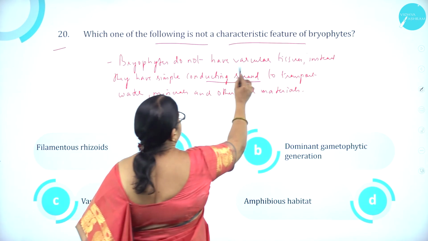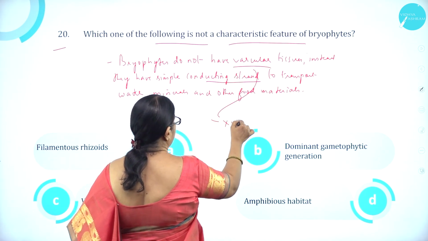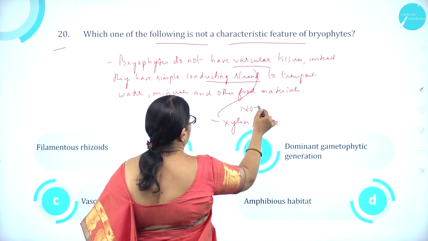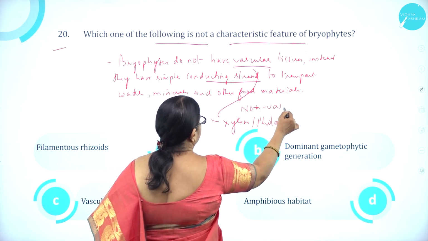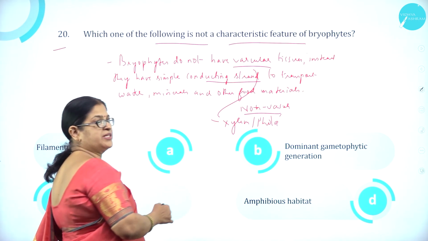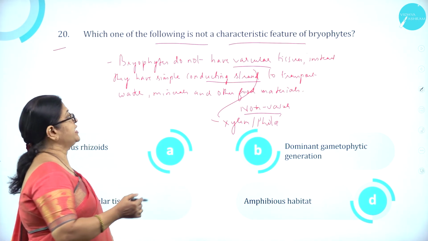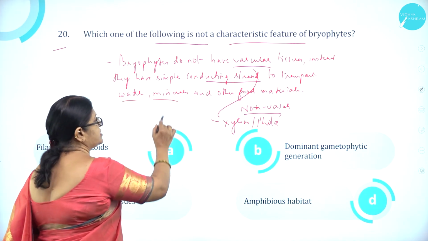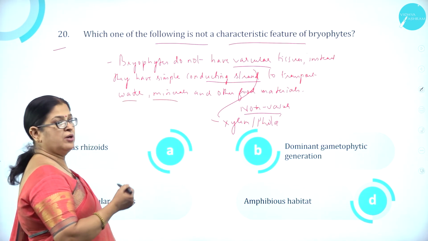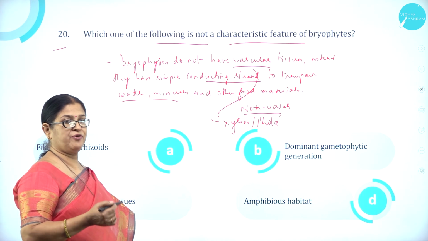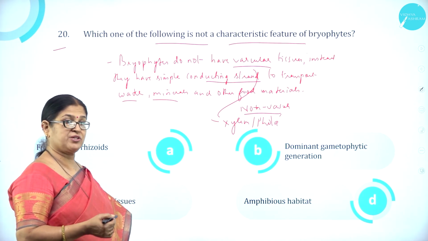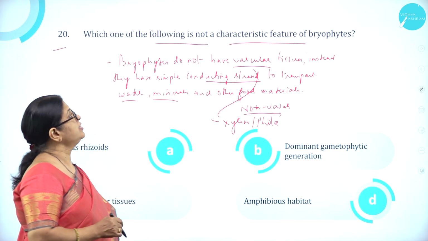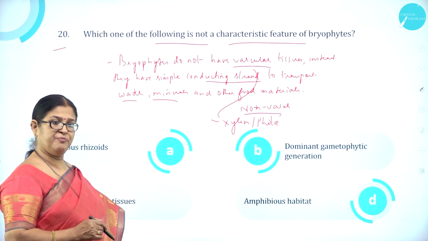So what are vascular tissues? Namely xylem and phloem. They don't have them, so they are called non-vascular. Instead, they have conducting strands to transport water, minerals and other food materials. As we know, xylem is a water conducting tissue and phloem is a food conducting tissue found in vascular plants. But that is absent in bryophytes. So vascular tissue is not the characteristic feature of bryophytes.